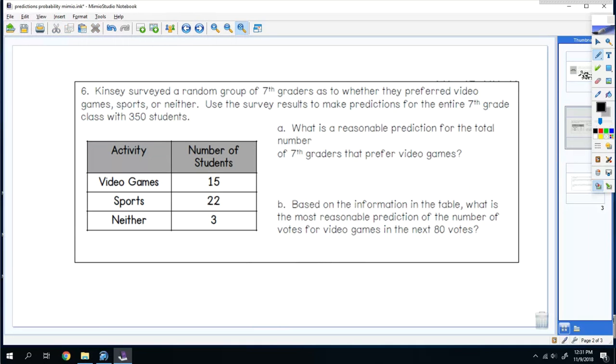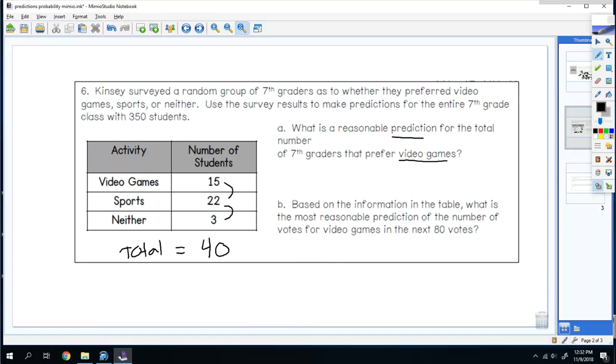Kingsley surveyed a random group of 7th graders as to whether they prefer video games, sports, or neither. Use the survey results to make predictions for the entire 7th grade class with 350 students. So A is asking to find a prediction for the entire 7th grade class for video games. To be able to do this, you need to figure out how many kids were actually surveyed first. So you're going to add 15 plus 22 plus 3 to get 40. So 40 total students were surveyed.